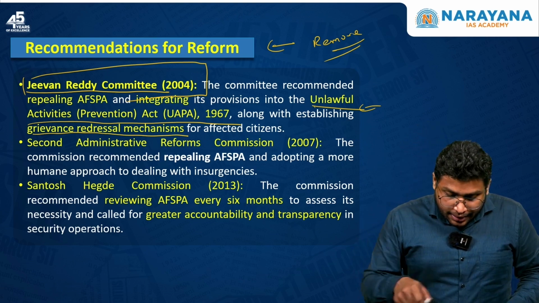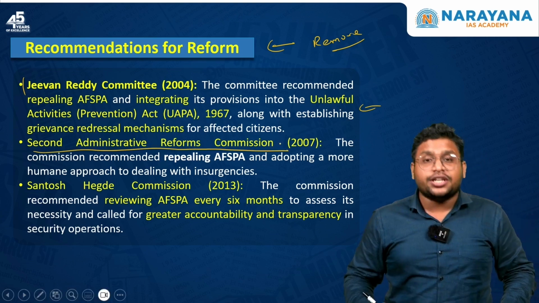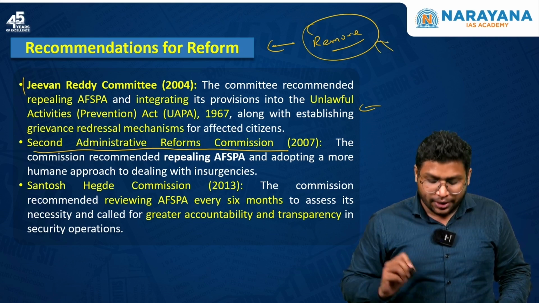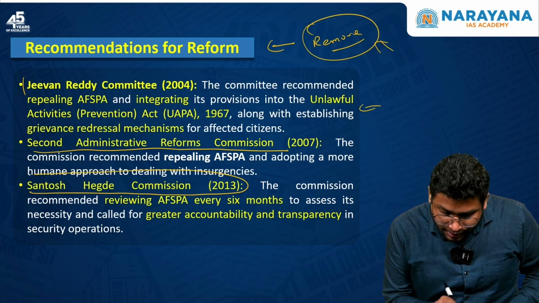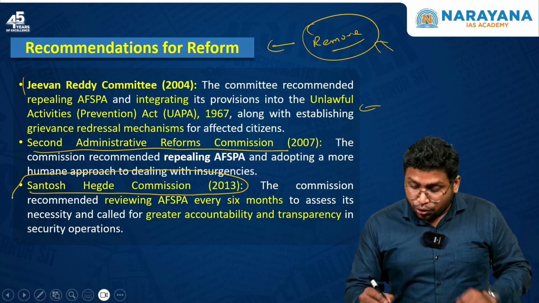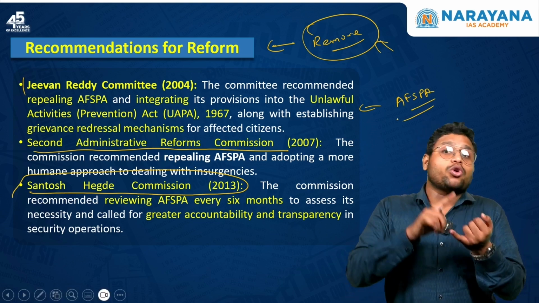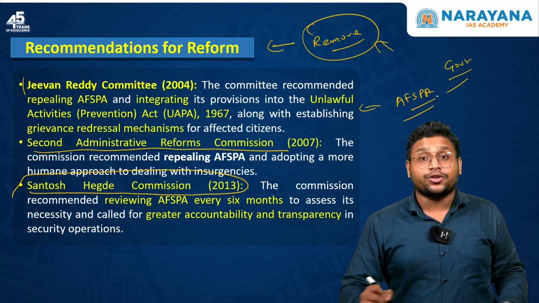Okay. Then second recommendation comes from second ARC, Administrative Reforms Commission. They also said that we should remove this particular act. And third, Santosh Hegde Commission. They said that we should review this AFSPA after every 6 months and there should be more accountability, more transparency, because that is the job of government to ensure.